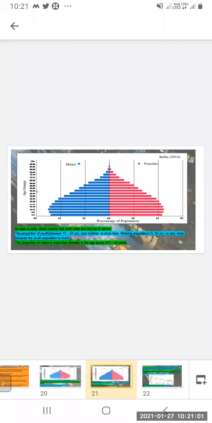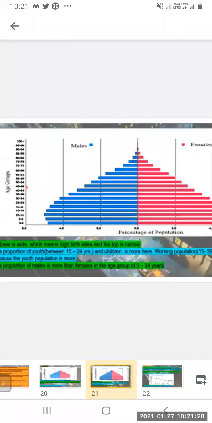So in India, the youth population is more. The proportion of males is more than females in the age group of 0 to 34.